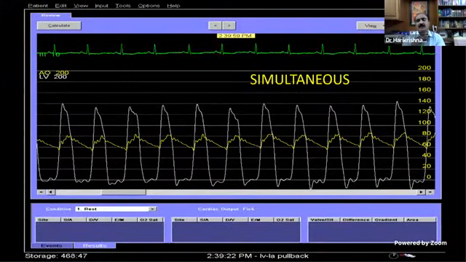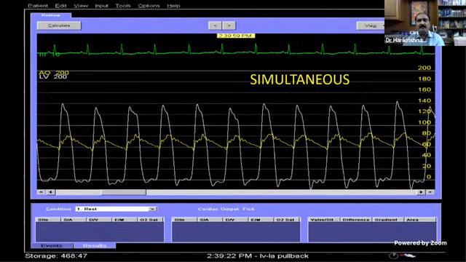But most commonly, you will get either a pullback tracing or a simultaneous tracing where you have two transducers. This is an example of LV and aorta. LV pressure is around 140. Aortic pressure is around 80. There is a gradient difference in pressures between LV and aorta, around 60 millimeters. So there is an LV outflow tract obstruction. What type of LV outflow tract obstruction, we will discuss subsequently.